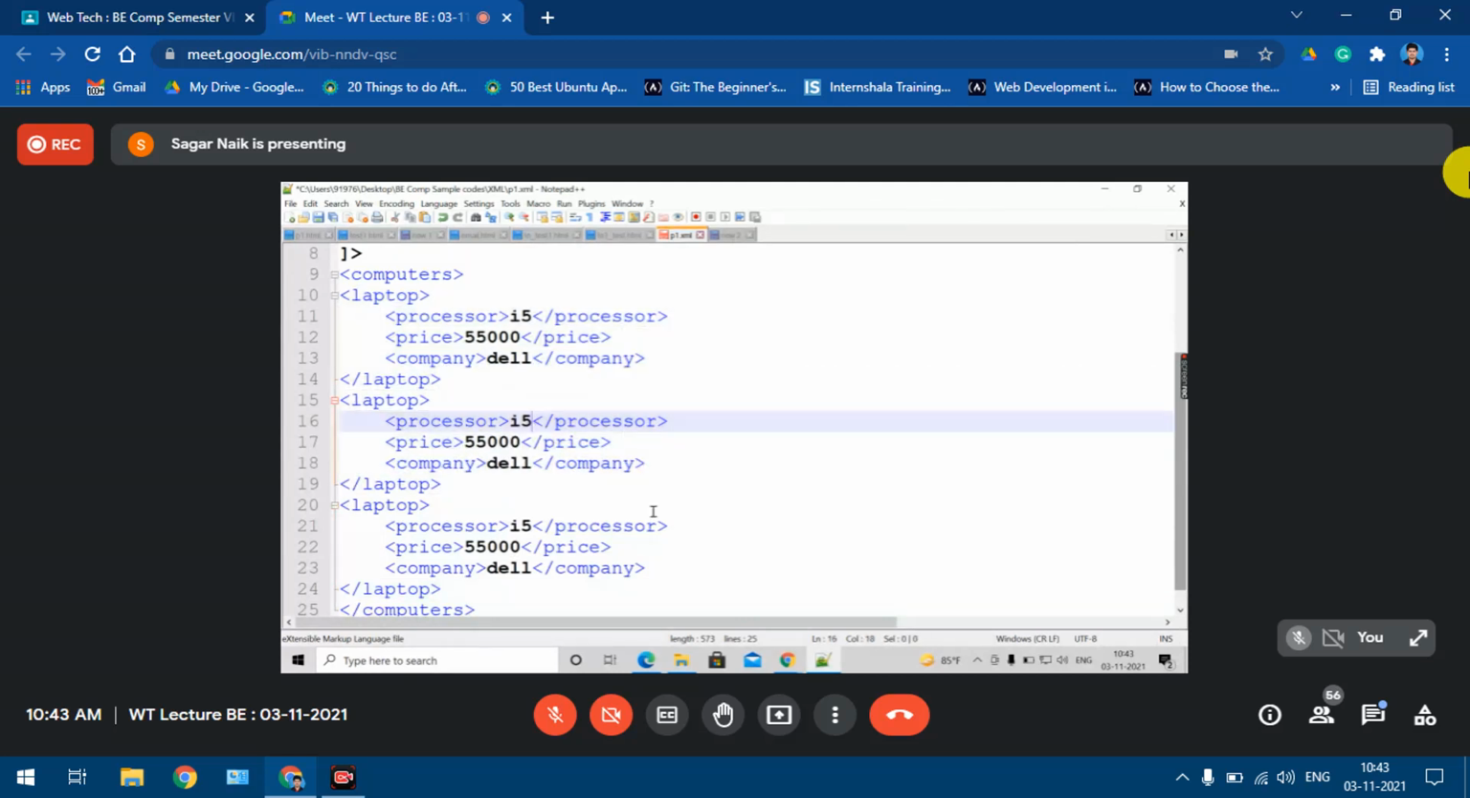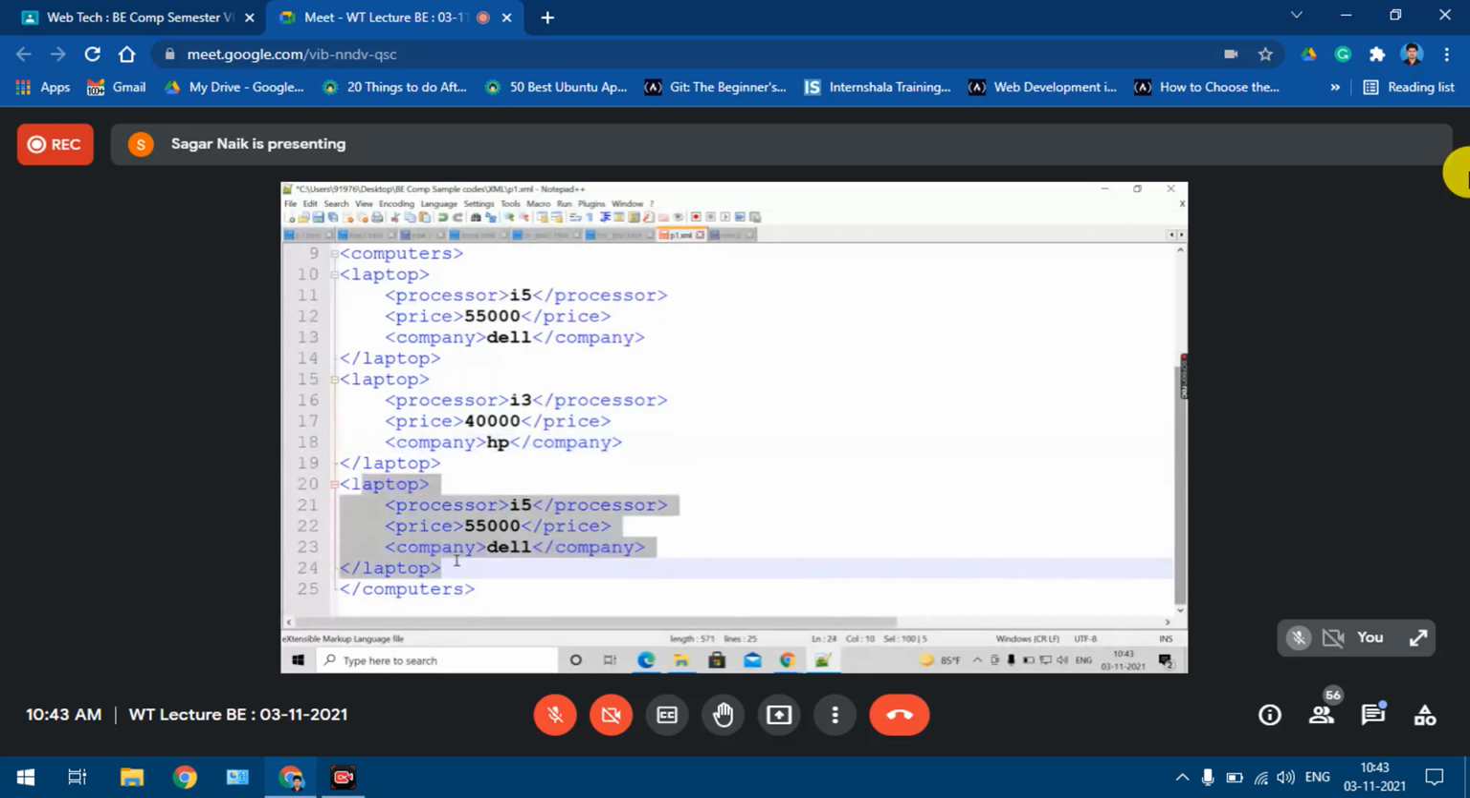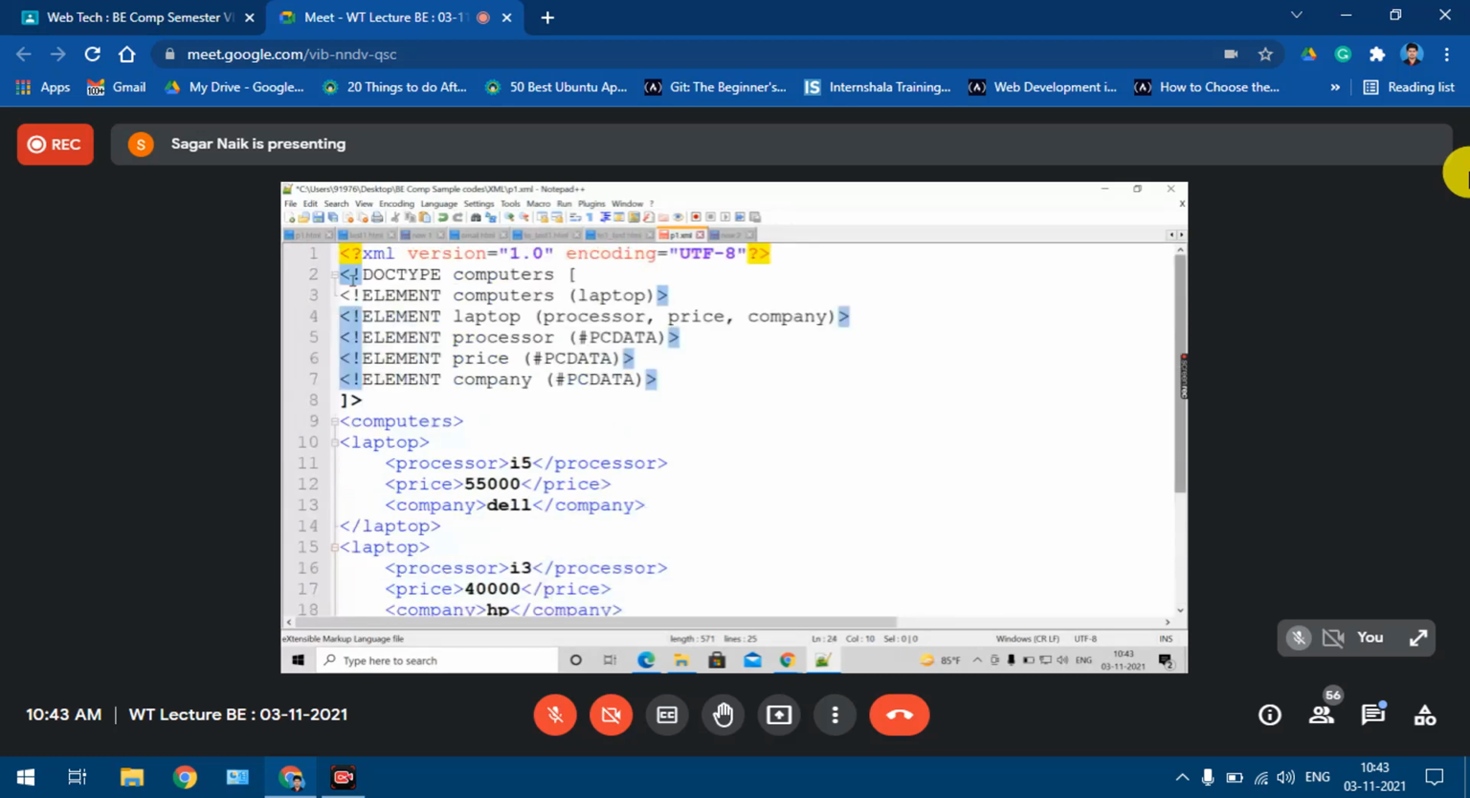Okay, let's change the specifications, and HP will take. Okay, and this is my third laptop. i7 will take. Fine. These are the 3 laptops I'm storing, right? Okay. Now look at this thing now.